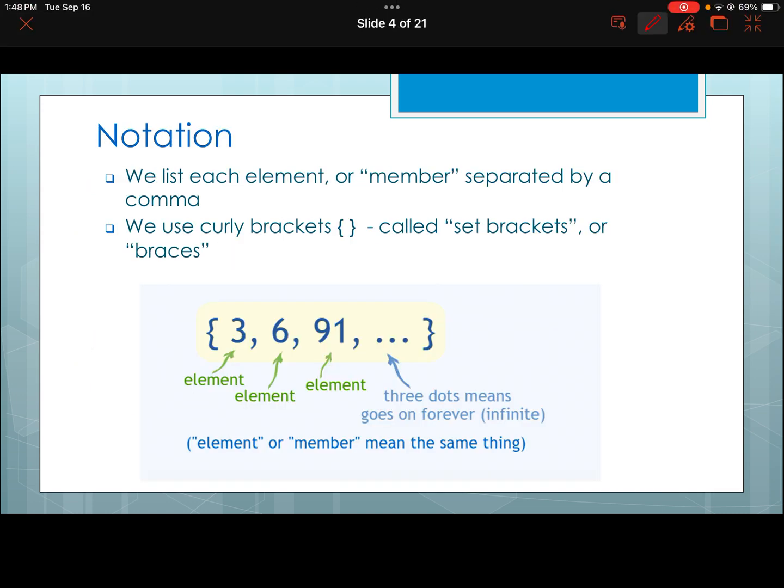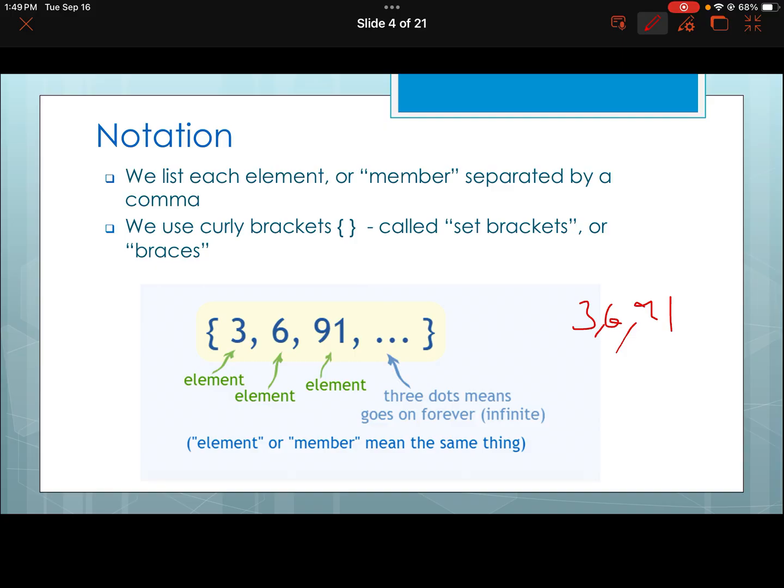First of all, each thing that we list is either an element or a member. So they're all elements or they're all members, and they're all separated by a comma. That's pretty obvious, because if I didn't have a comma, it would look like, well, just in the bottom, that would be 3, 6, 91, which is not what we've tried doing. It's 3 and 6 and 91, etc.